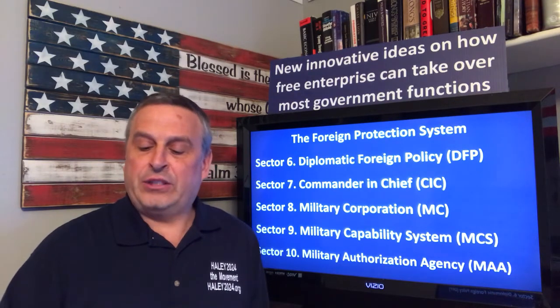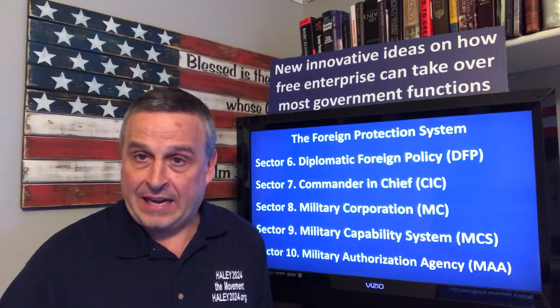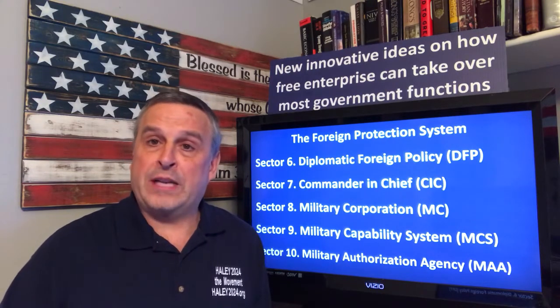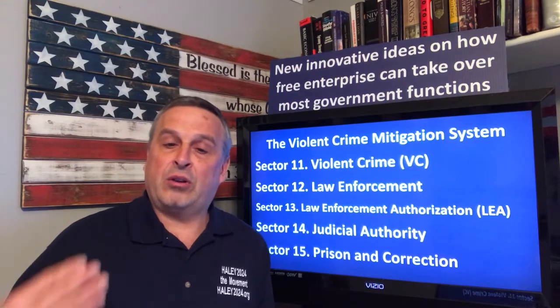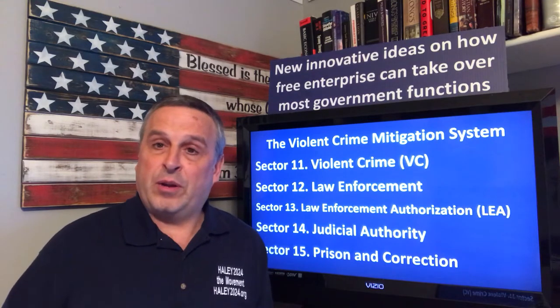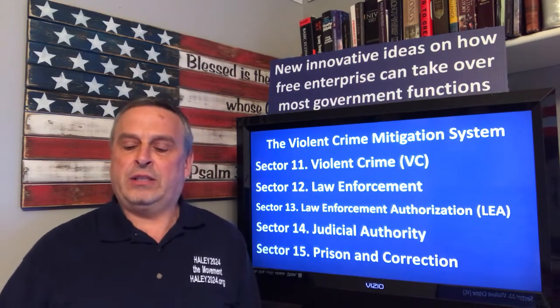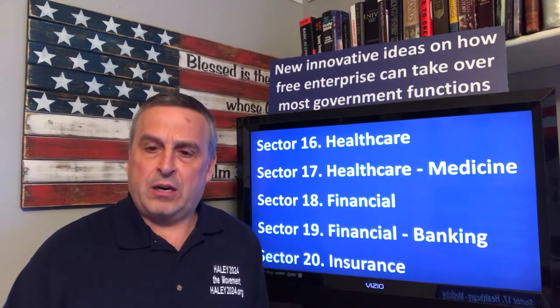So each one of these has separate sectors. Each one of these will have a separate president, if you will, separate governor, separate mayor. So violent crime is different than law enforcement, different from the court system, different from the prisons, and then the oversight, the authorization board there. We've got healthcare.